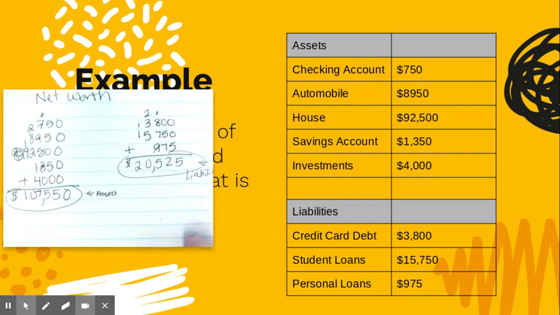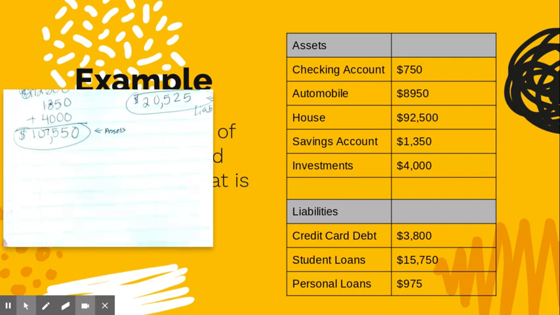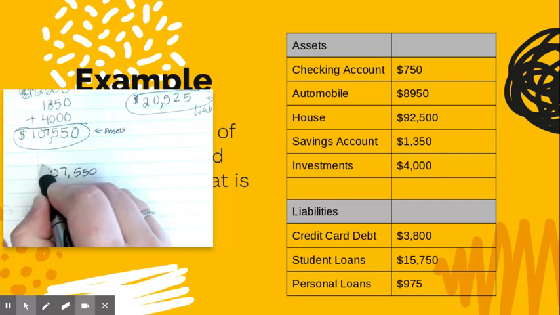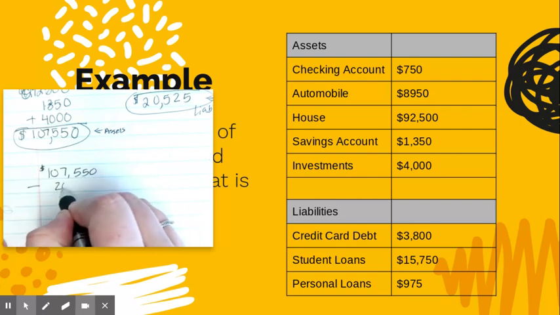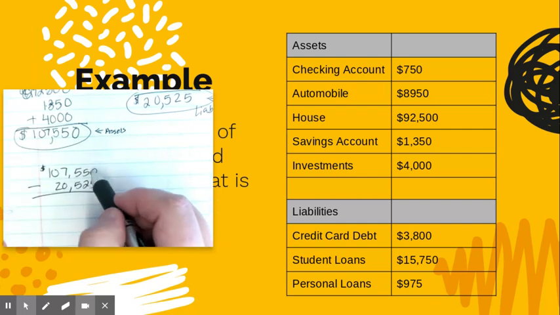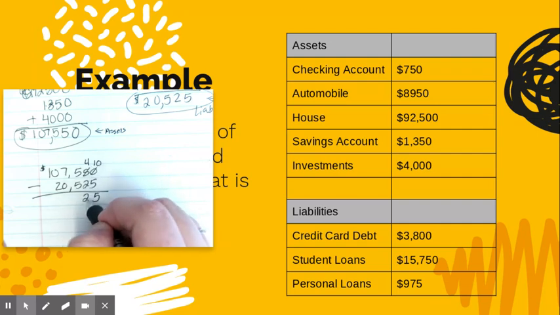So what we do is take our assets and subtract the liabilities from them. So we're going to do 107,550 minus 20,525. I can't do 0 minus 5, so I'm going to borrow from the 5, make that a 4, and this becomes a 10. 10 minus 5 is 5. 4 minus 2 is 2. 5 minus 5 is 0. 7 minus 0 is 7.